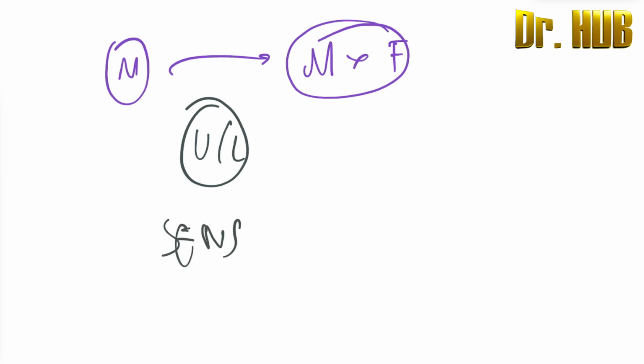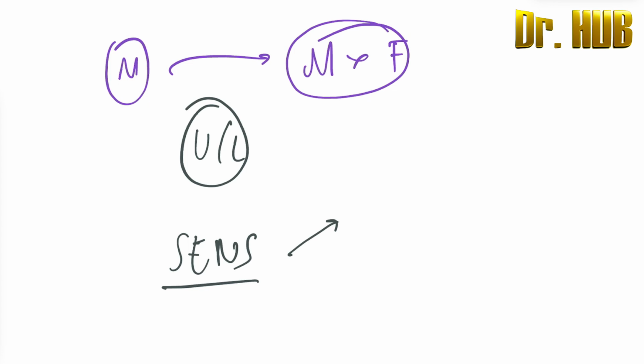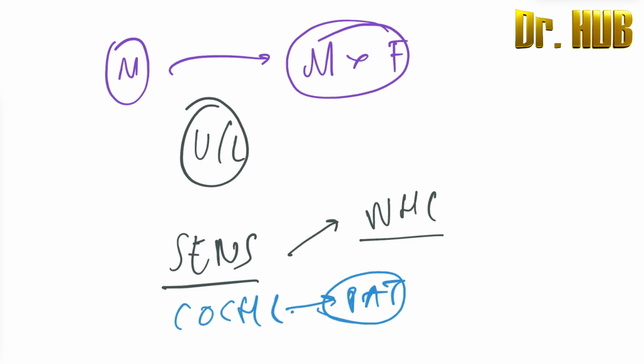Then comes the sensory. There is sensory neural hearing loss, SNHL. So Meniere's disease is common in males, it is unilateral, and there is sensorineural hearing loss. This is Meniere's disease. And then there is a cochlear pathology. So what pathology is involved? The cochlear pathology is involved. All this we are talking about is Meniere's disease. So cochlear pathology is the involvement of the endolymphatic system.